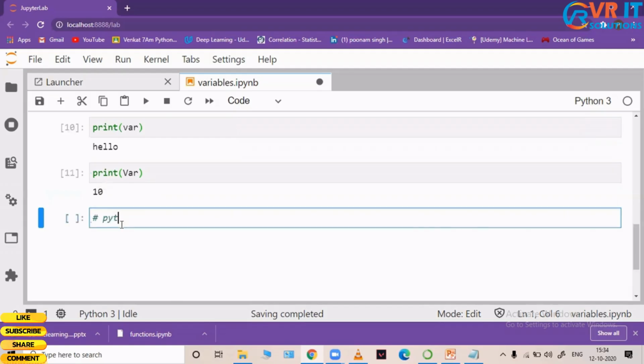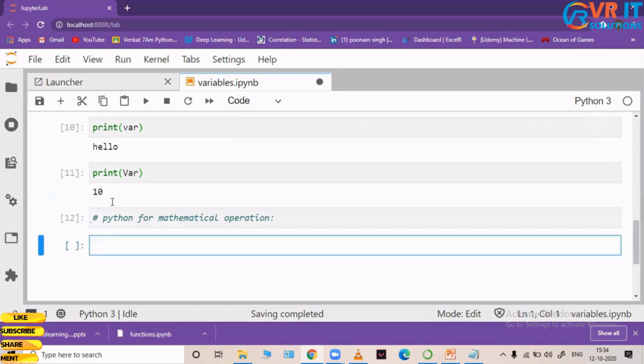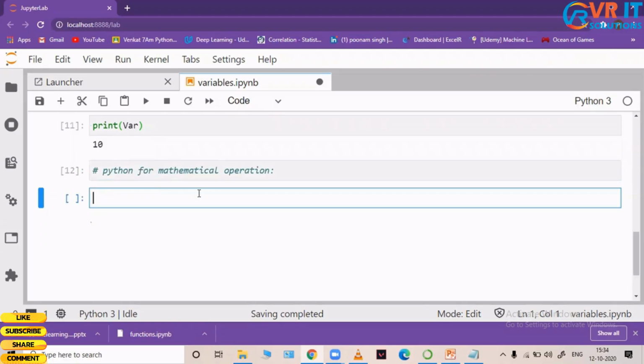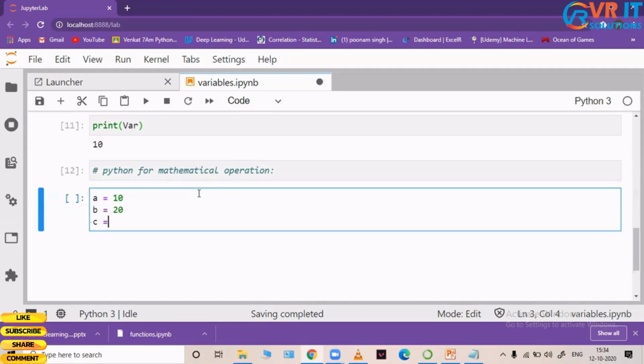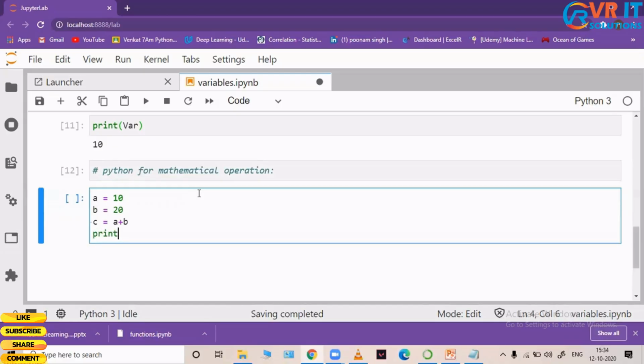Next, I'll be talking about Python for mathematical operations. Python is very simple when it comes to performing mathematical operations. There are two ways that you can perform them. I'll say A is equal to 10, B is equal to 20. So I'm assigning values, and I'm saying C is equal to A plus B. And what am I doing? I'm trying to print C.